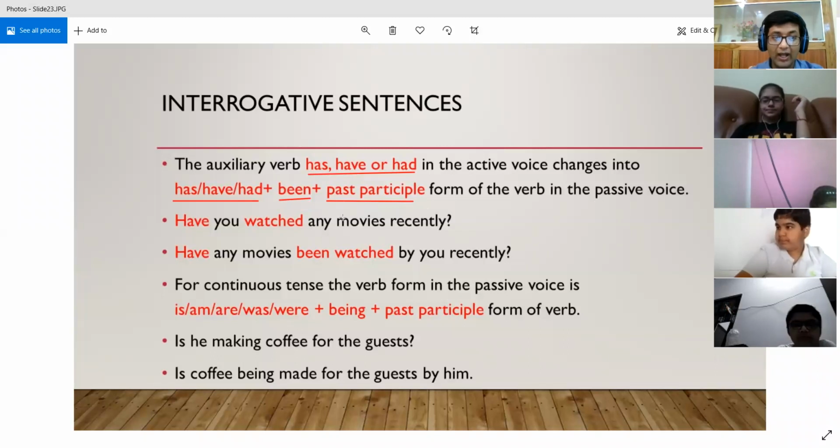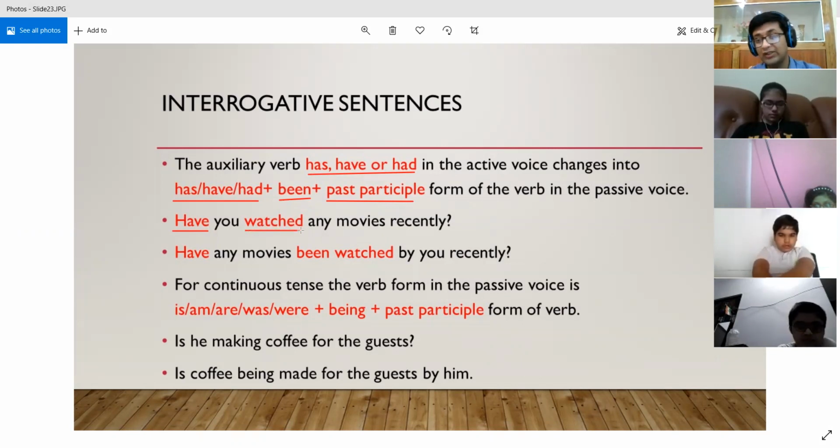For example, have you watched any movies recently? Here in place of do, does, and did, we have has, have, or had. So over here we have have as the auxiliary verb. Have you watched any movies recently? We know that we are talking about a sentence that is in present perfect, right? Because have watched is the form of present perfect tense. If you remember the concept of the tenses, you will recognize it, right?